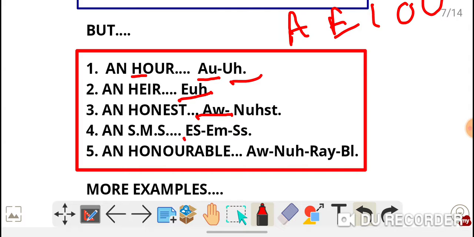And SMS: it is not a consonant sound, it starts with the letter s, but the pronunciation starts with the vowel sound e. So an SMS. Same as an honorable.